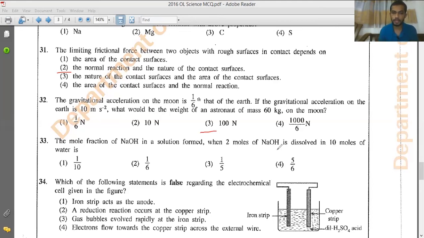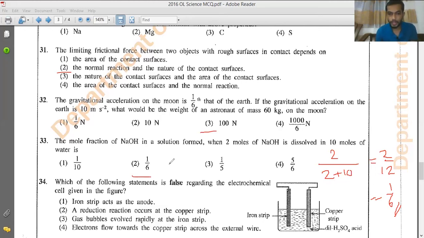So here they're asking the mole fraction of sodium hydroxide, so you put the number of moles of sodium hydroxide on top and total moles on the bottom. So 2 plus 10, altogether you will get 2/12. You don't have an answer as 2/12, but if you simplify this, you will get 1/6. So the answer should be the second answer.